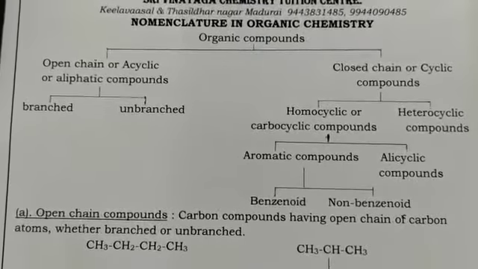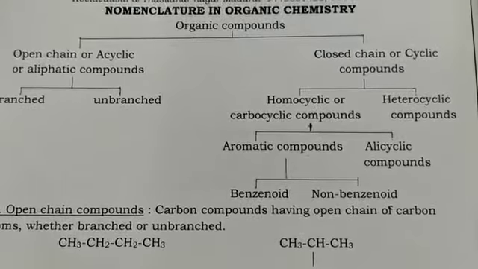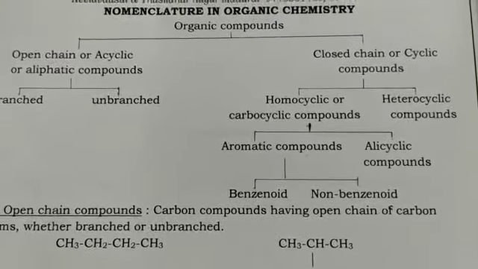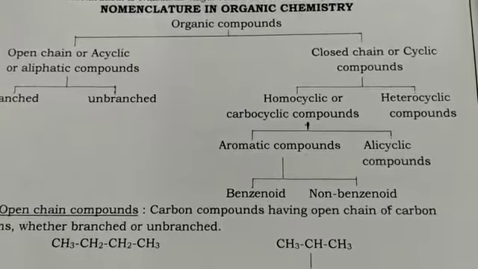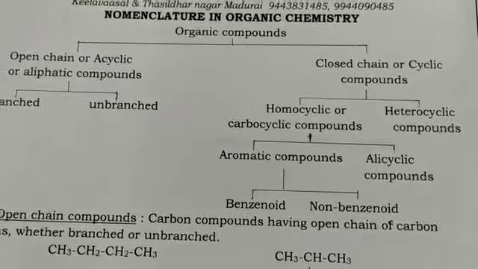Hi, today we are going to see the nomenclature in organic chemistry. Generally, organic compounds can be classified into two types. One is open chain or acyclic or aliphatic compounds. Another one is closed chain or cyclic compounds.